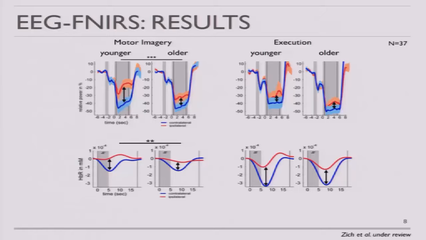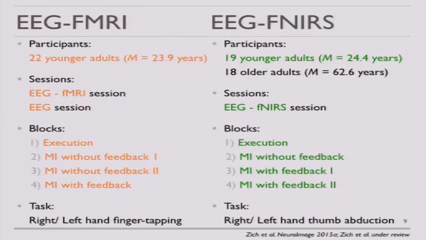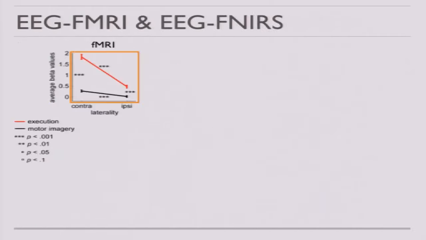So we looked at the younger adults only and reanalyzed this data with respect to the lateralization in movement imagination and execution. And here we can see an interaction. On the x-axis we see contralateral activity and ipsilateral activity, and on the y-axis the fMRI BOLD activity. So the slope is an indicator of the lateralization. We see that for fMRI we have a stronger lateralization in execution compared to imagery. If we have a look at the fNIRS measures, we see a very similar pattern. So we have stronger lateralization in execution compared to imagination.